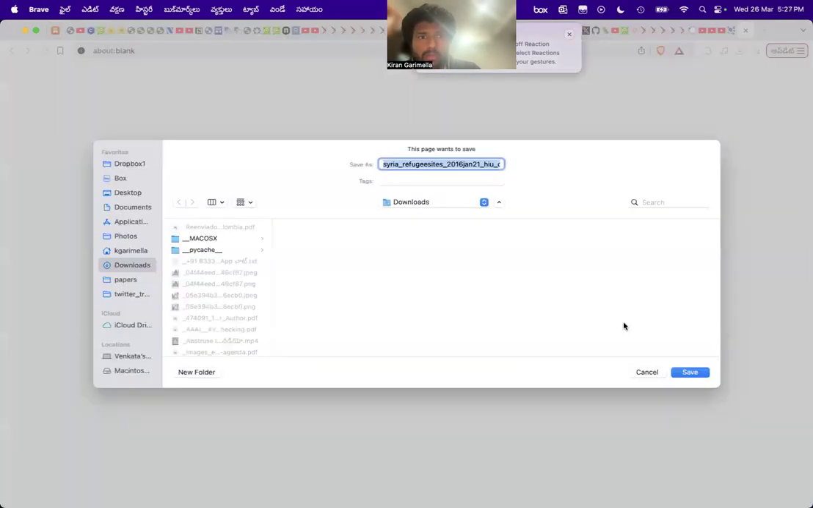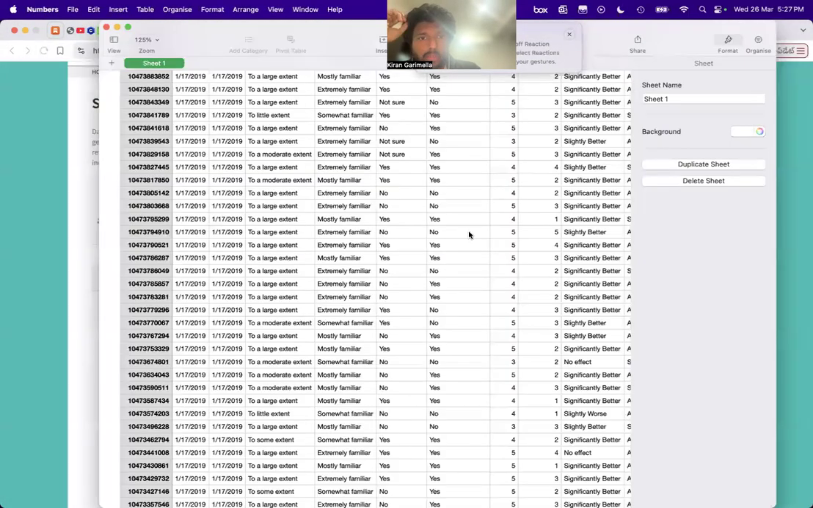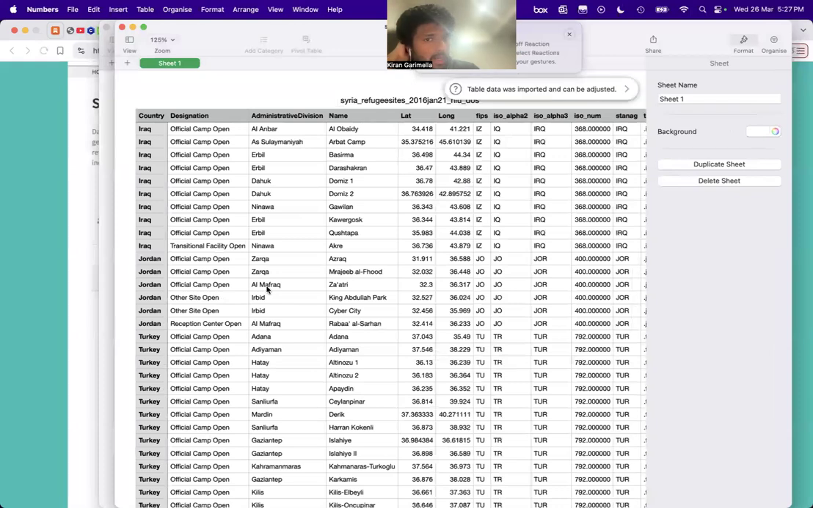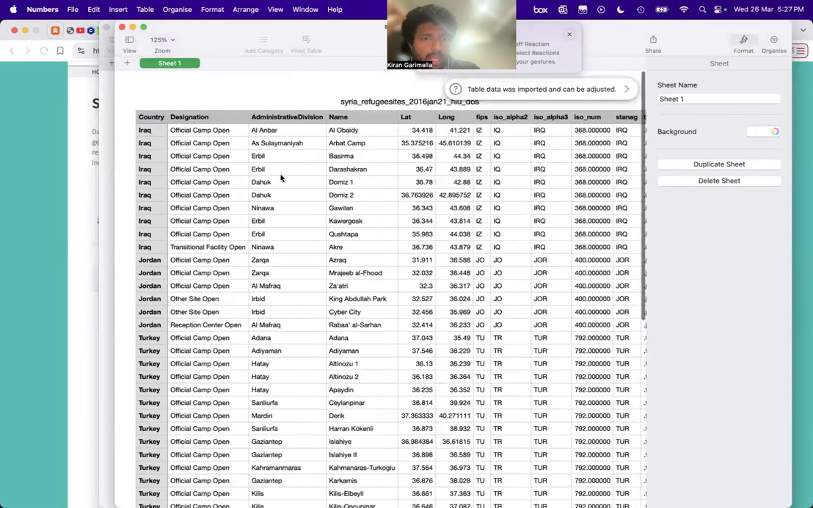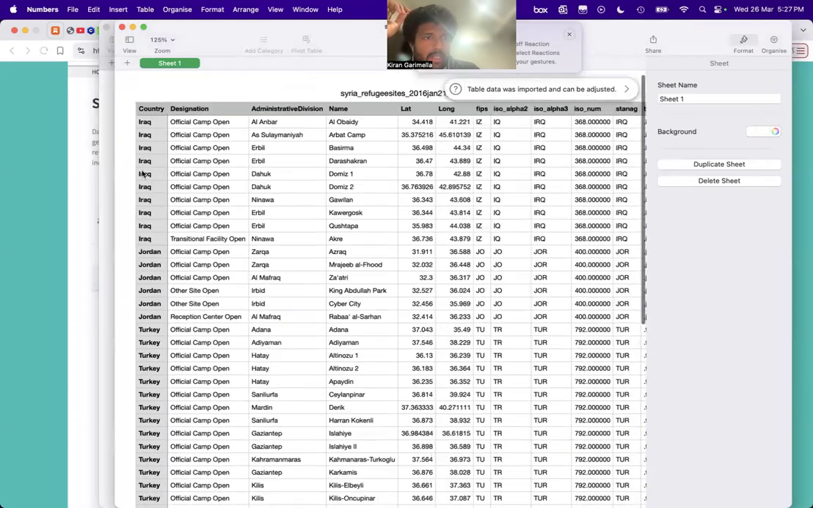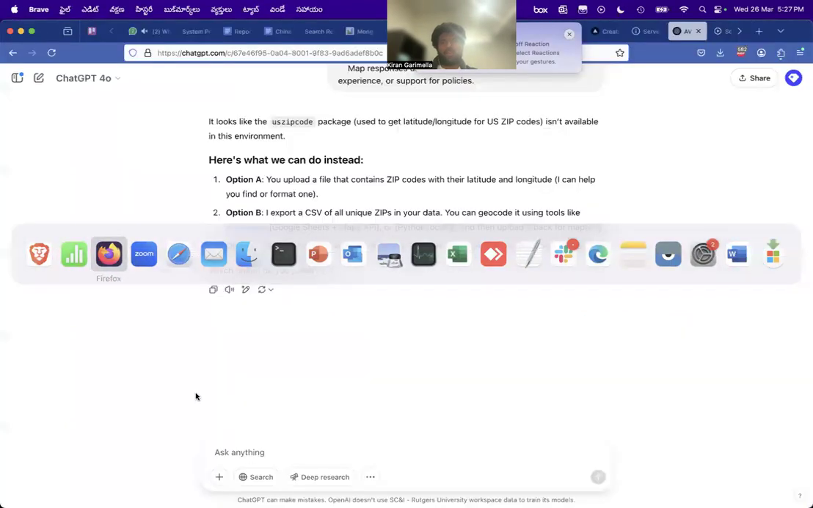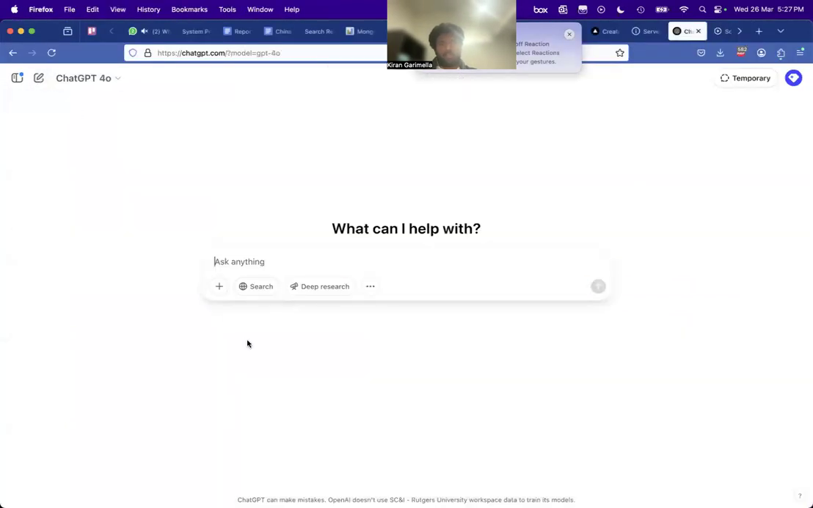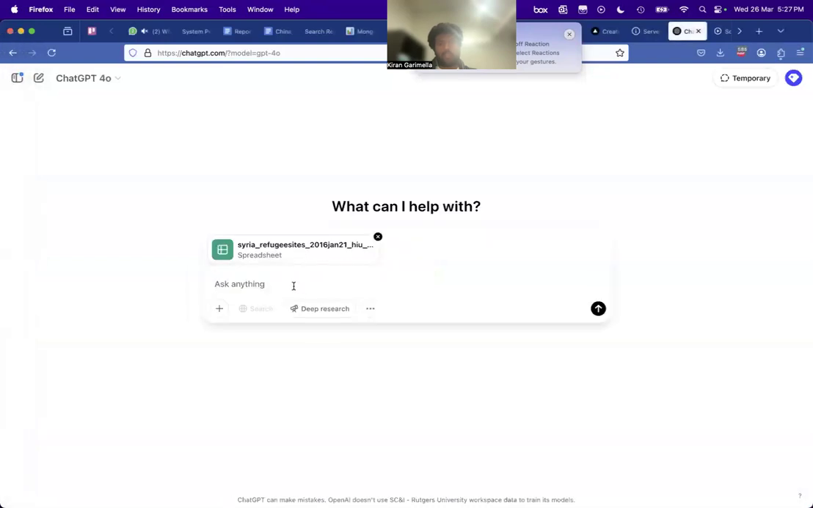So let me try to download this data and see how big that is. Okay, so this is only 3.8 kilobytes. This has latitude and longitude and has these various camps. This is too small, but it is what it is. Let me try to plot this. Because it has latitude and longitude, I can plot it. Can you plot this data on a map?